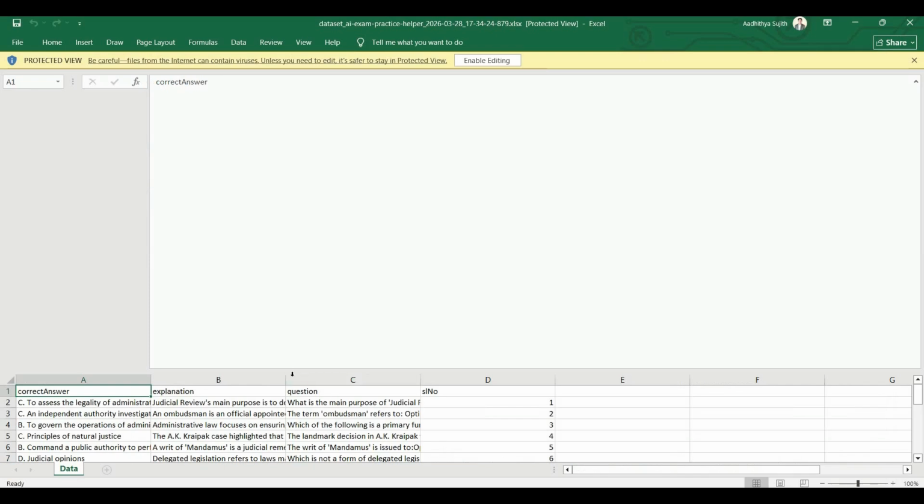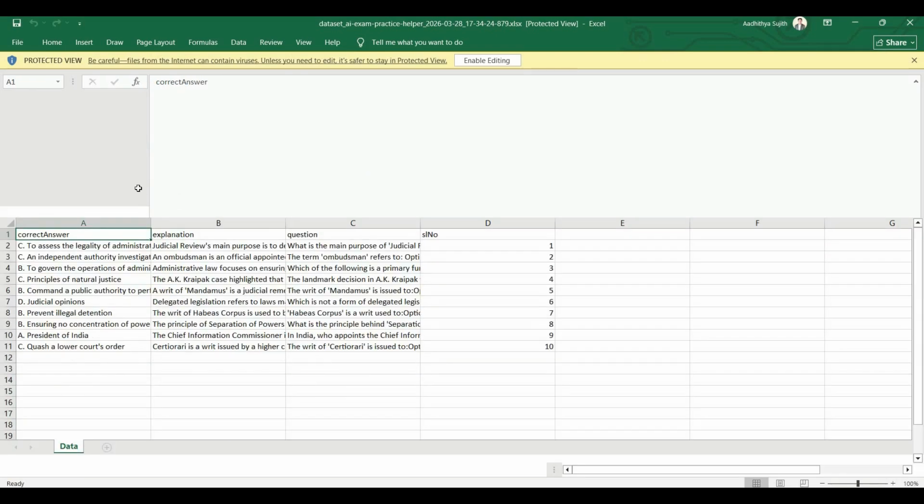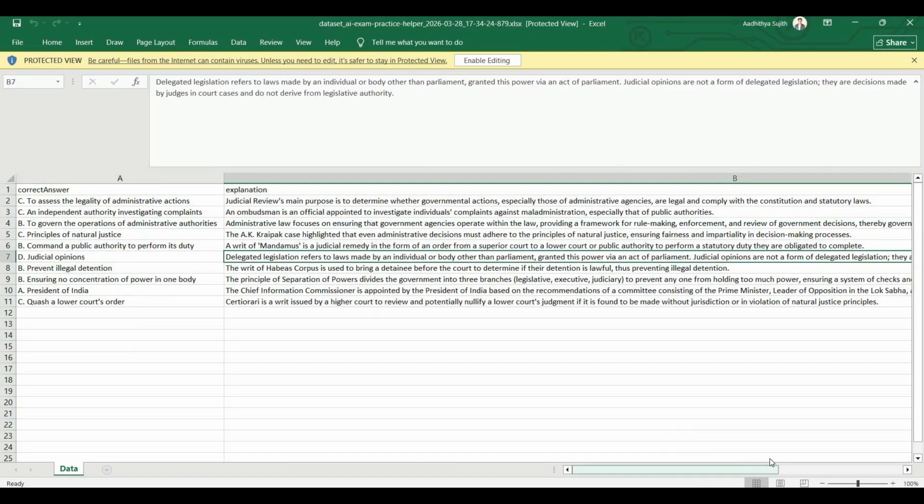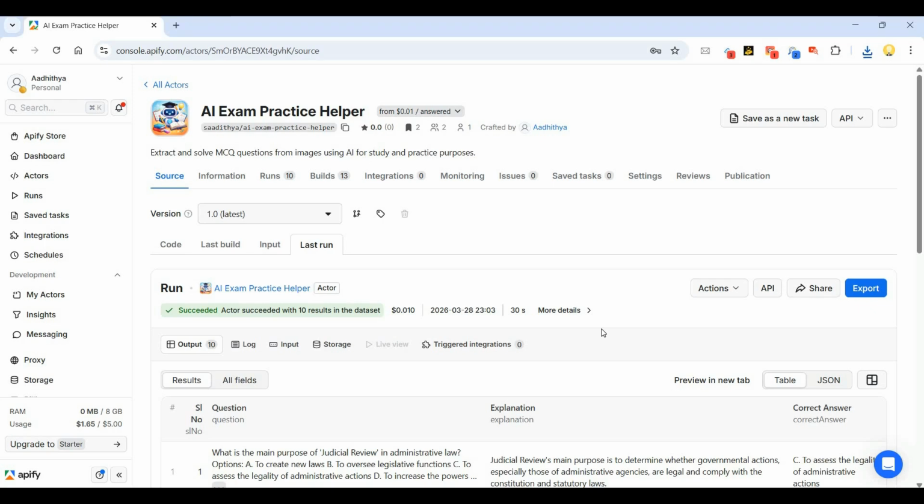You see this? These are the questions, these are the explanations for them, this is the answer for each. This way you will be able to solve any exam online.